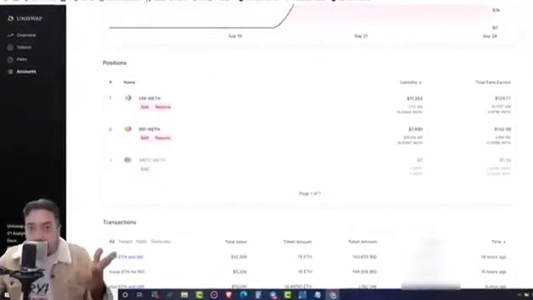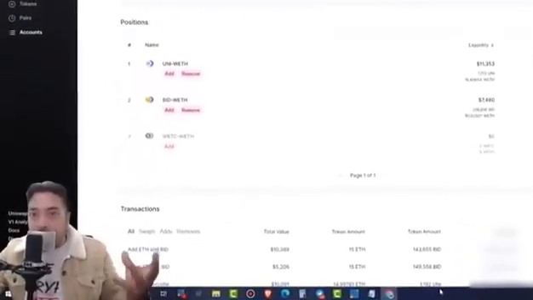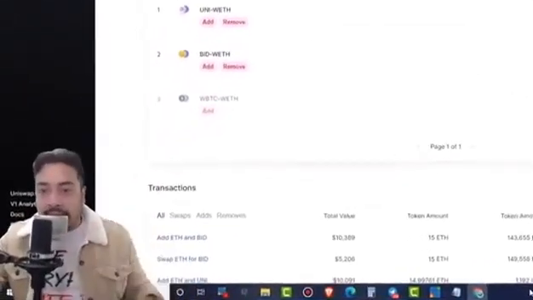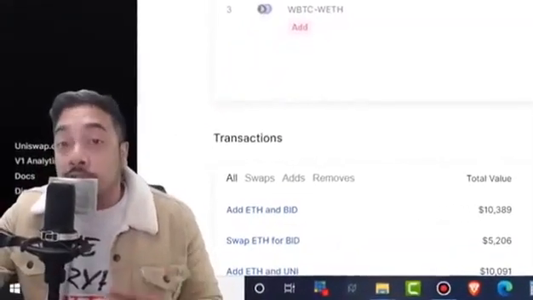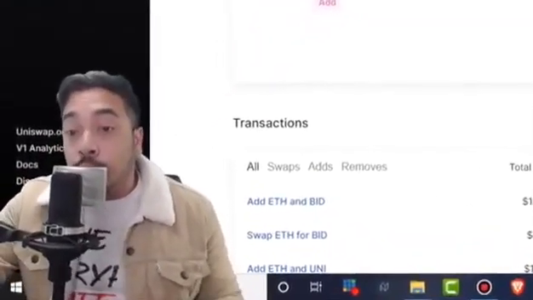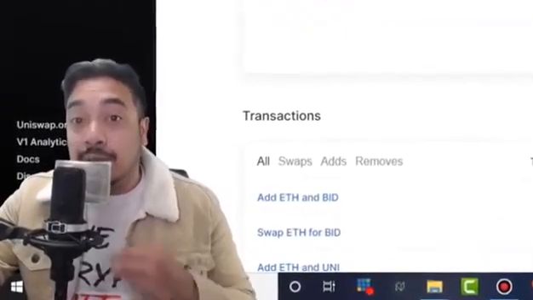However, let's say Bidao starts to trend up and the price goes up, whatever the team is doing their thing, and milestones are being met, and we see that token valuation going up. That's where you start to make even more money, and your overall liquidity increases as well.